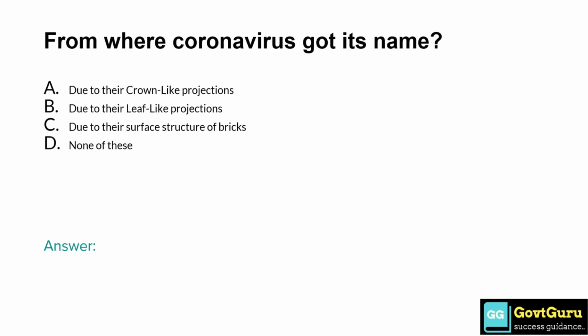From where did coronavirus get its name? Option A, due to their crown-like projections. Option B, due to their leaf-like projections. Option C, due to their surface structure of bricks. Option D, none of these. So the answer is option A, due to their crown-like projections.